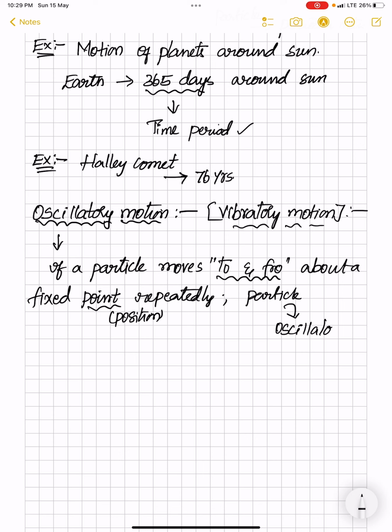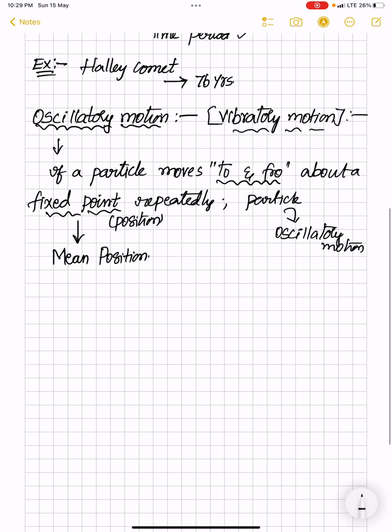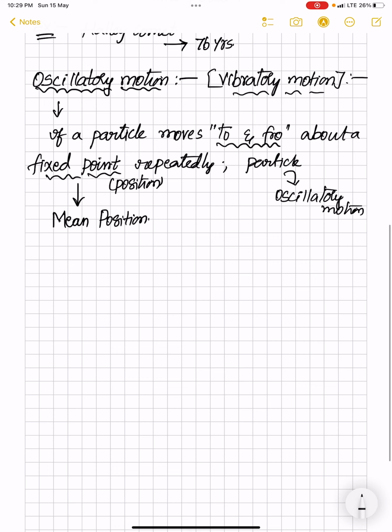What do we call this fixed point or fixed position? We call it the mean position. To understand oscillatory motion clearly, I would like to take the example of the motion of a simple pendulum.